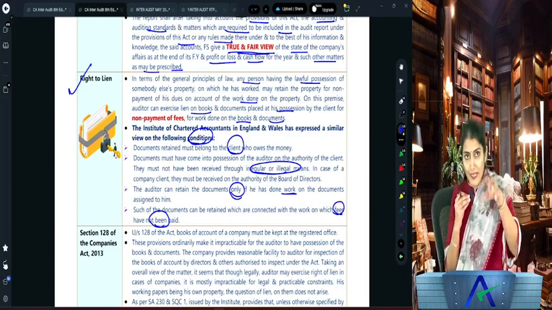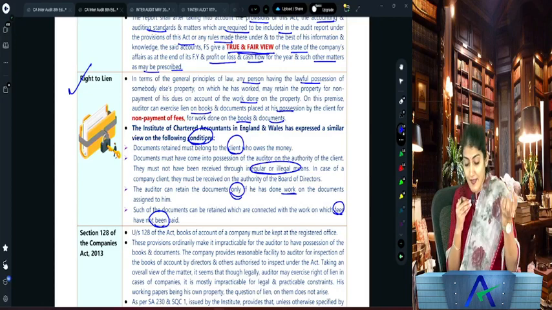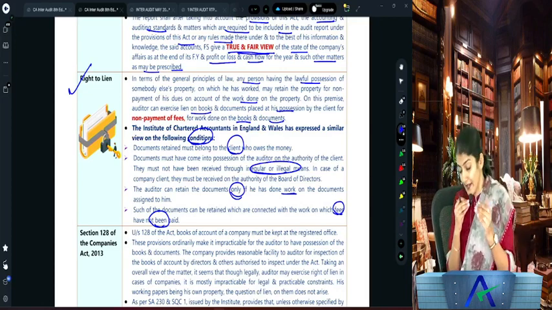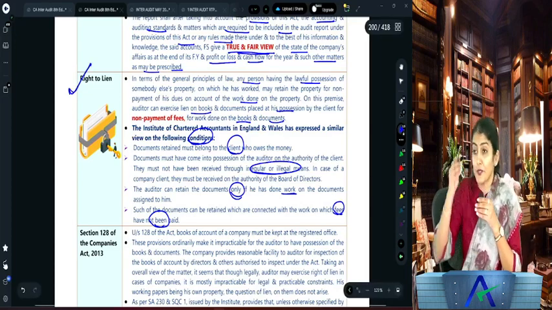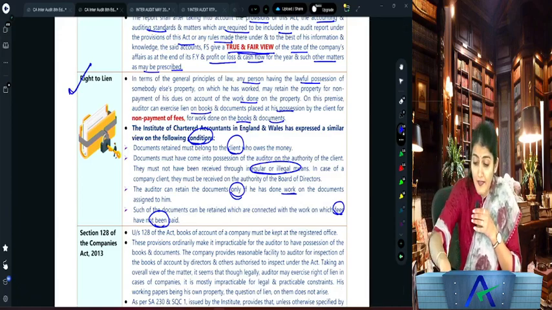Some work should have been done on those, and there has to be a proportion regarding how much lien you are exercising and how much fee is outstanding. Right, so that is regarding the right to exercise the audit lien. Are you understanding that? Right to exercise the audit lien.